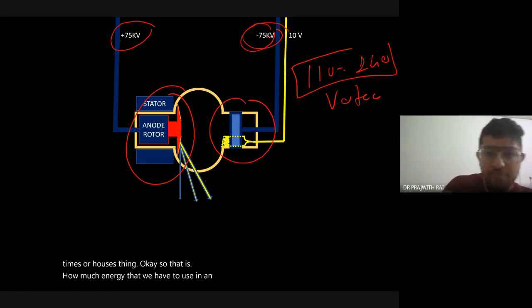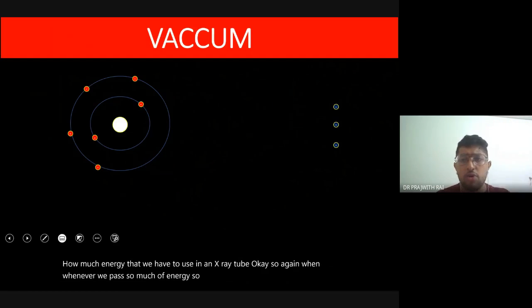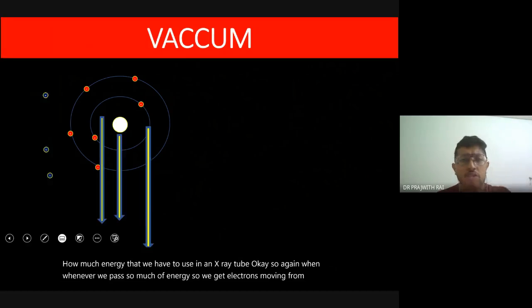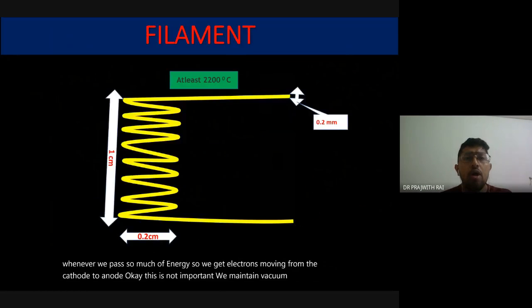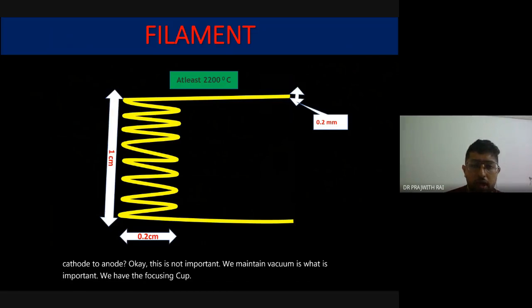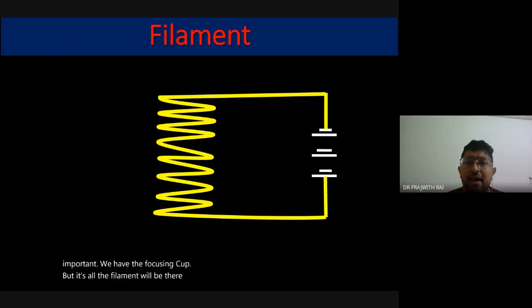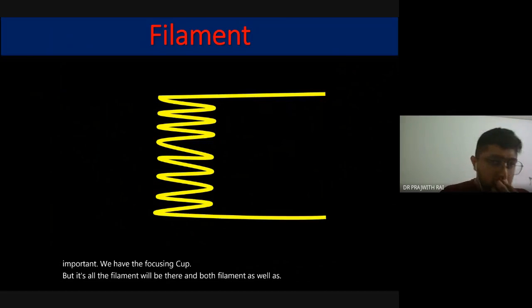Whenever we pass so much energy, we get electrons moving from the cathode to the anode. What is important is that we maintain a vacuum. We have the focusing cup, and the filament will be there. Both the filament as well as the cup are important. Now this is very important.